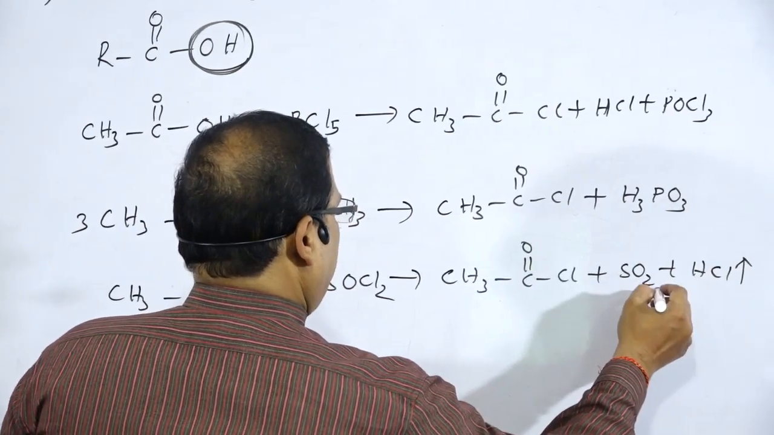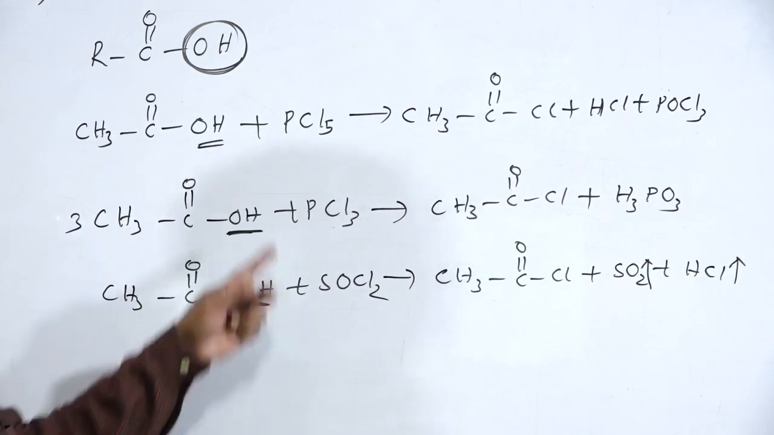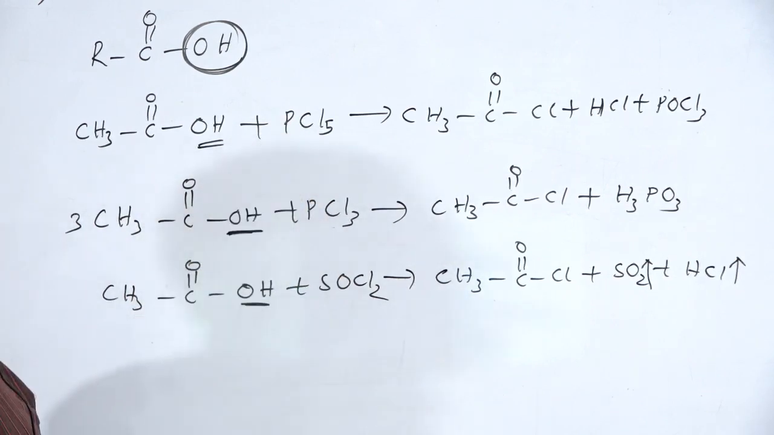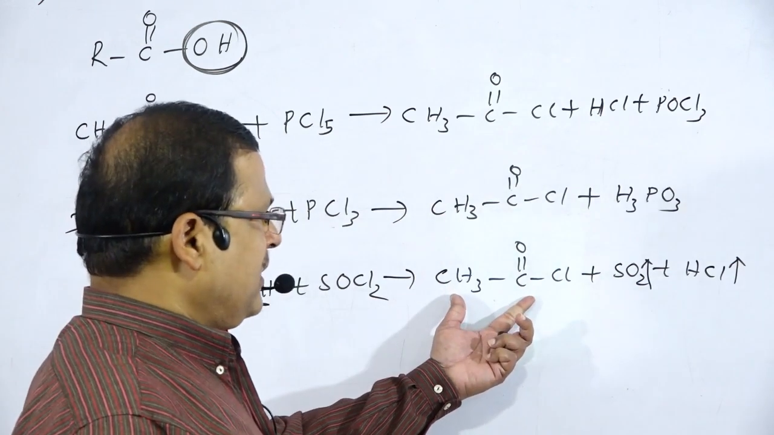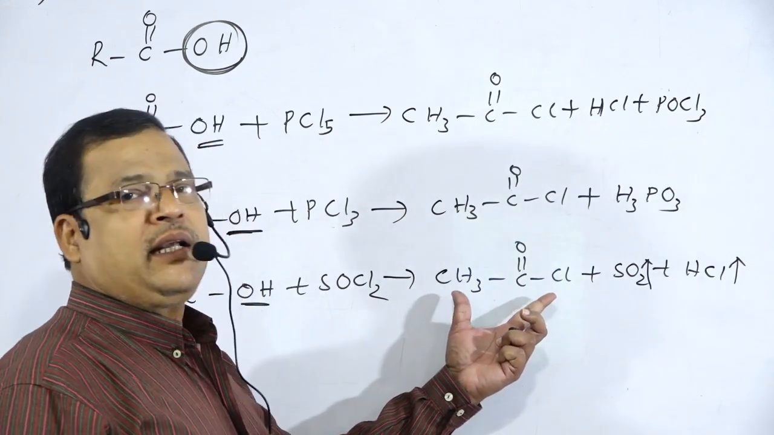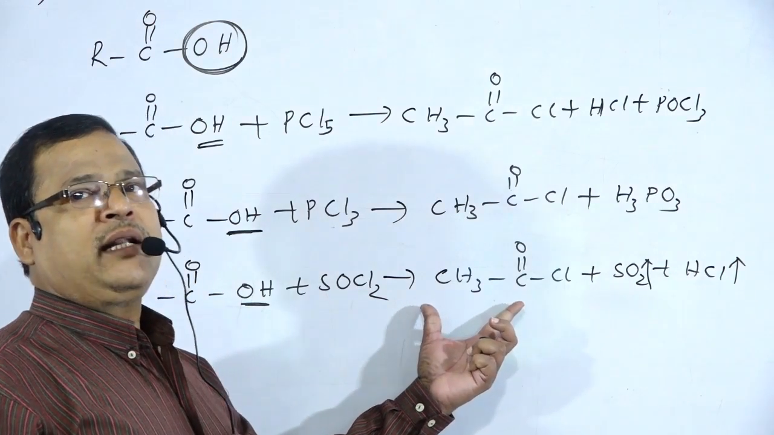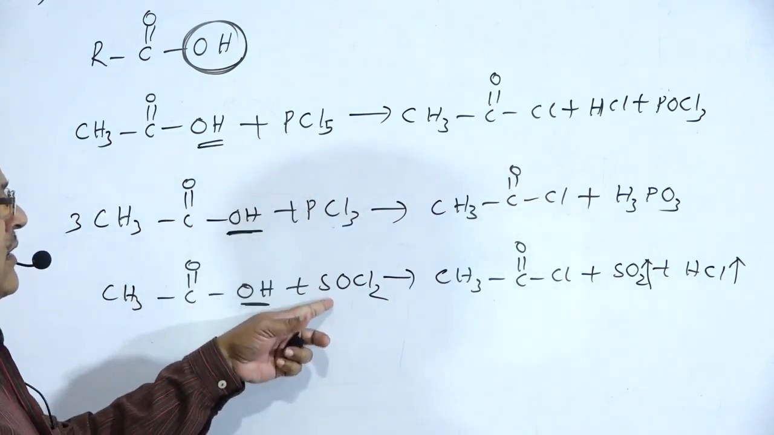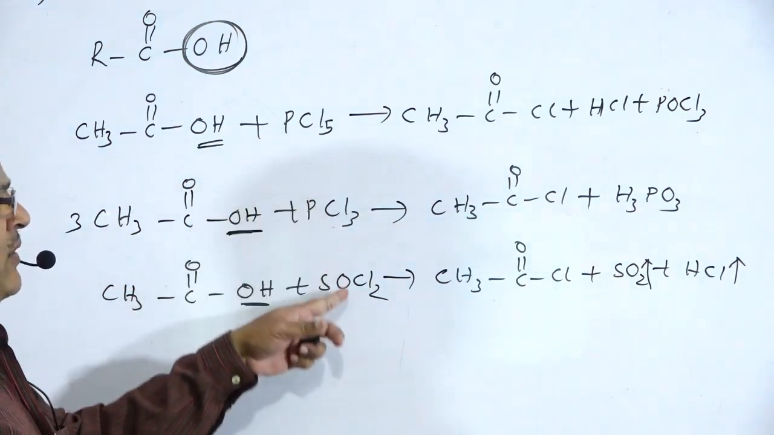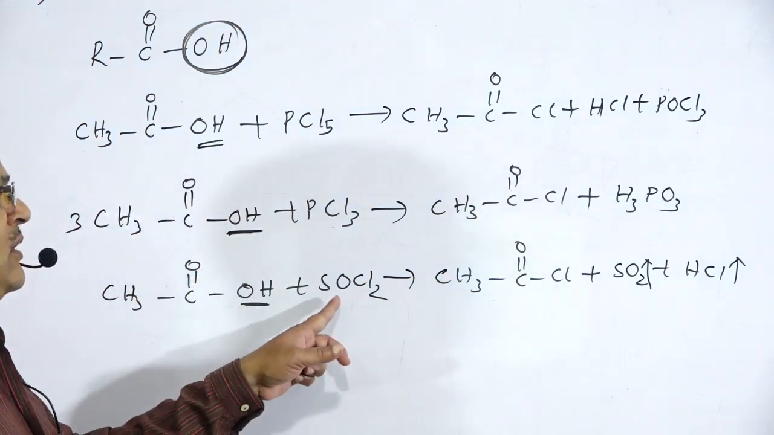Another short question, very important short question is here. Which among them will produce the more effective, that is purified form of acetyl chloride? That purest acetyl chloride is produced by taking which of these: PCl3, PCl5 or SOCl2 with the acids? The answer is thionyl chloride.